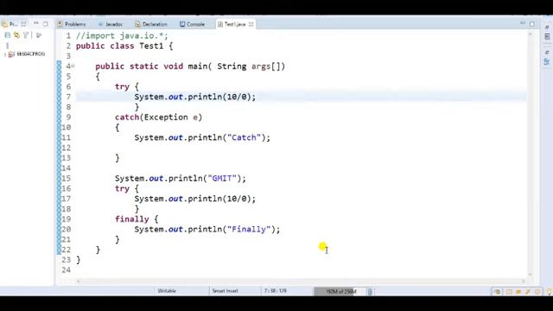Right? But in the case of the finalize method, we have seen that before the garbage collector destroys the null object, it closes any important connection or database connection associated with this object. Here is the difference.